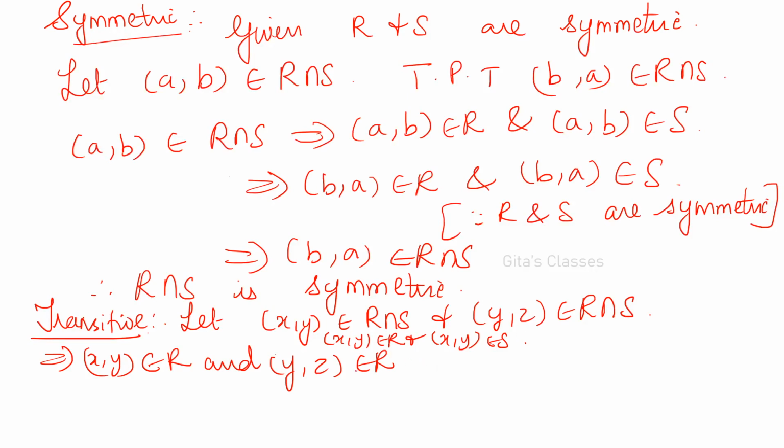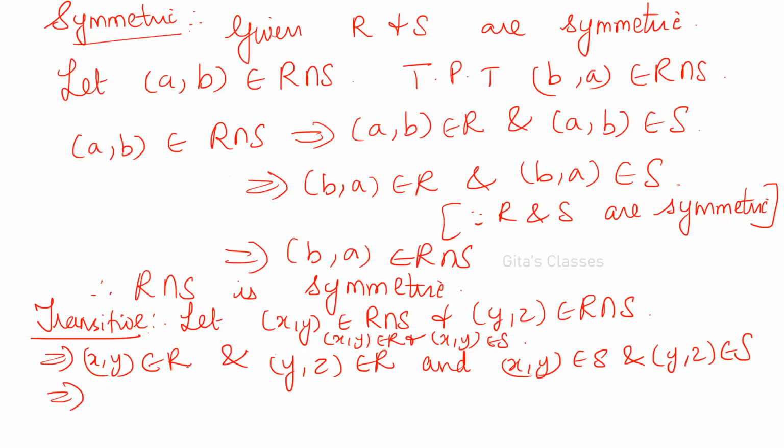So now y comma z belongs to R also, and x comma y belongs to S, and y comma z belongs to S. So what can you say now with these two?